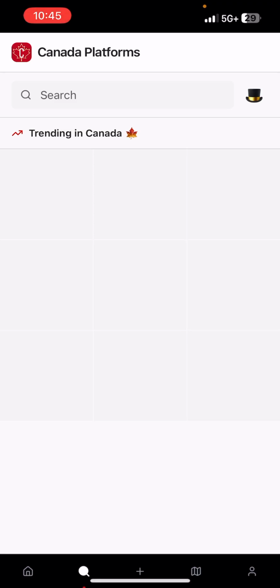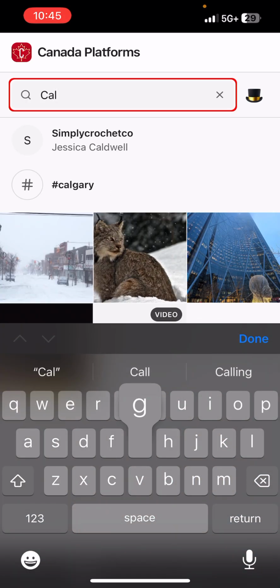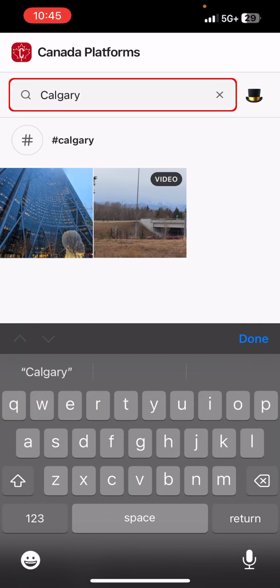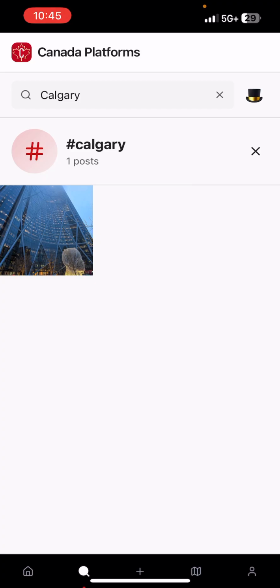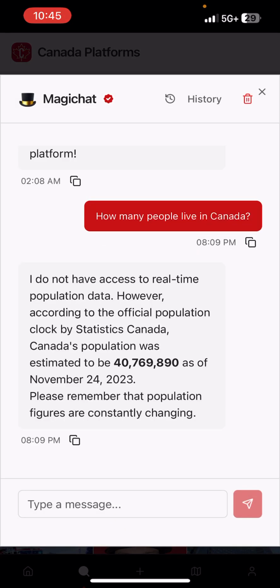So this currently does not have an algorithm, but that will be added at some point. We're sticking with no algorithm for now. Posts are in order. You can search for like Calgary or whatever. Posts about Calgary come up. Hashtag Calgary.